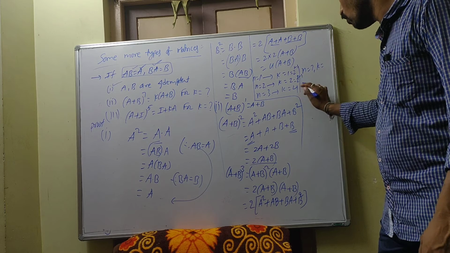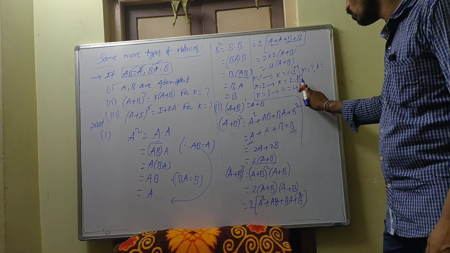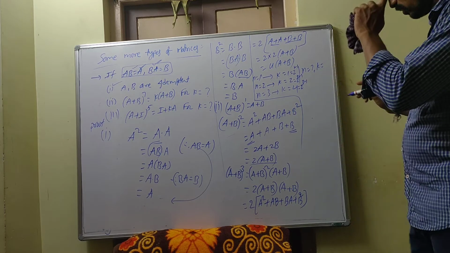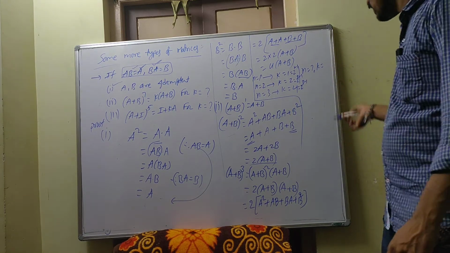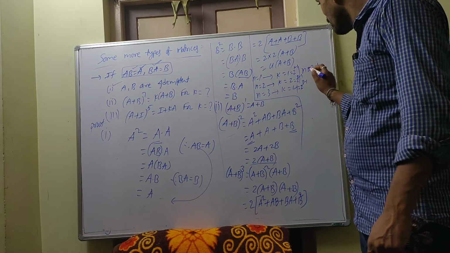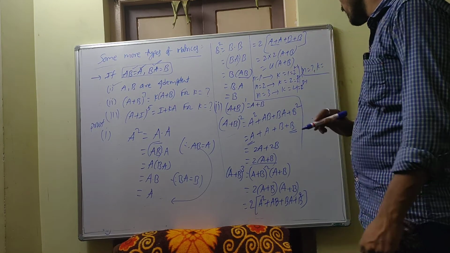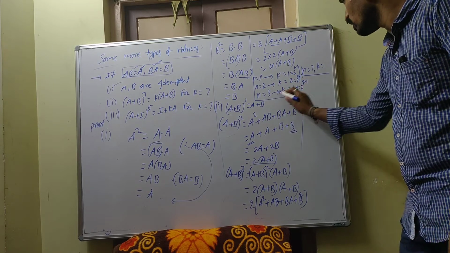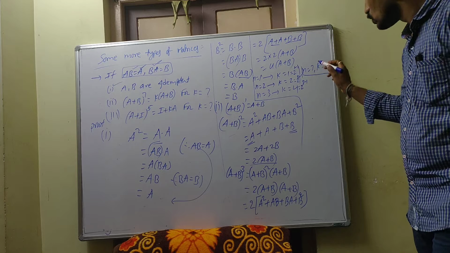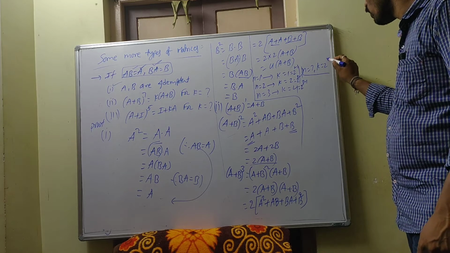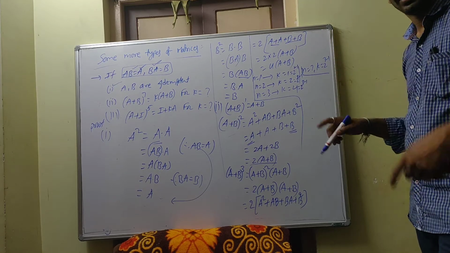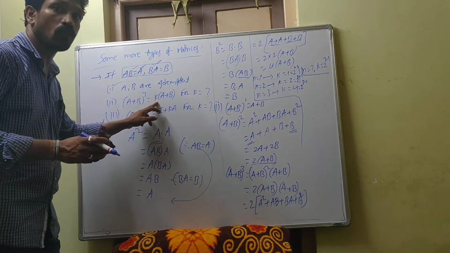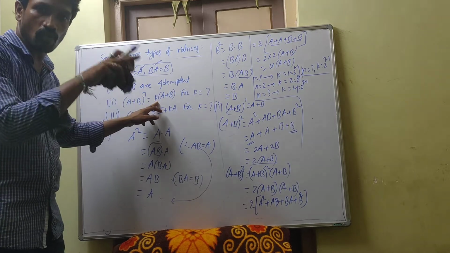For k is equal to 4, means based on n is equal to 3, how can I write this one? 2 cube minus 1. Okay. Similarly, for n is equal to 7, what can I write here? 1 means 1 minus 1, 2 means 2 minus 1, 3 means 3 minus 1, 2 power. So 7 means, how can I write? 2 power 7 minus 1. If they given here n, what is this value? 2 power n minus 1. k is equal to 2 power n minus 1.